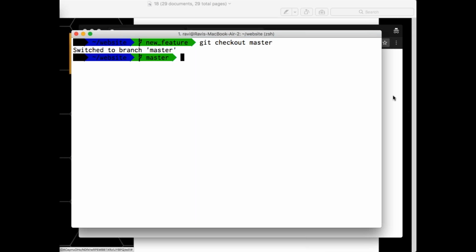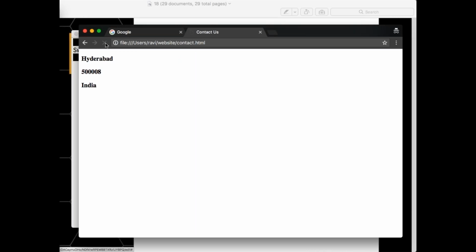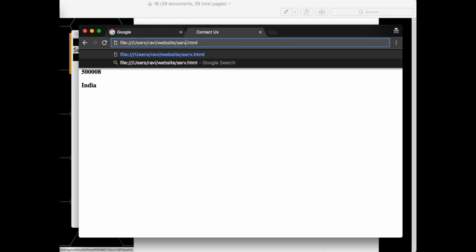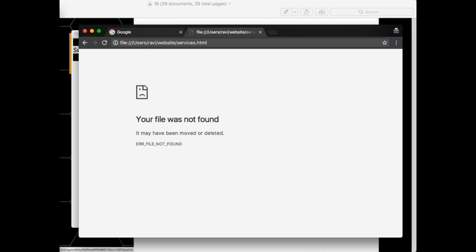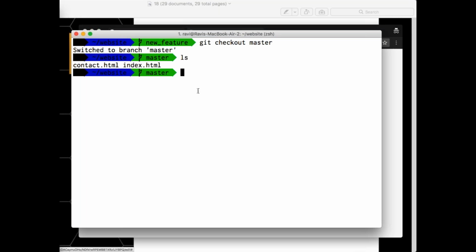Now if I open contact.html, you see, it says the file is not present at all. Is that file present in my master currently? It's not, right? Because it was completely available in some other branch, isn't it? If I say ls, I cannot see that file at all. I can only get the changes from that branch if I do a merge.